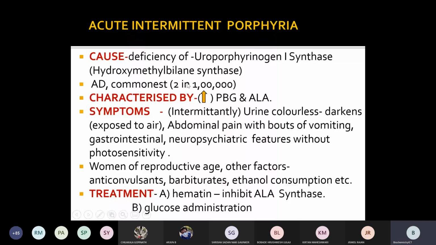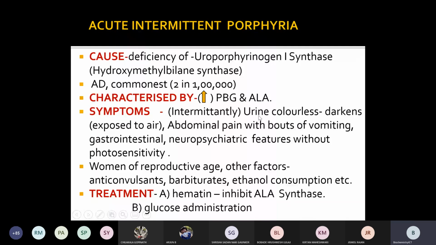What are the symptoms? As I told, the symptoms are observed intermittently. The freshly voided urine will be colorless, but it becomes dark colored when exposed to air. What happens when it is exposed to air? That means oxidation takes place.